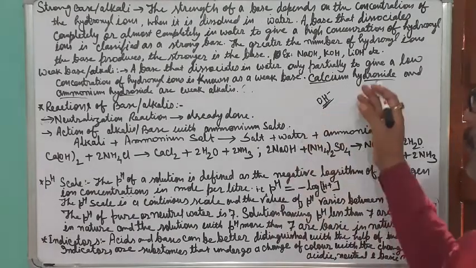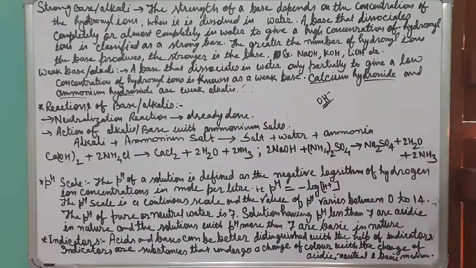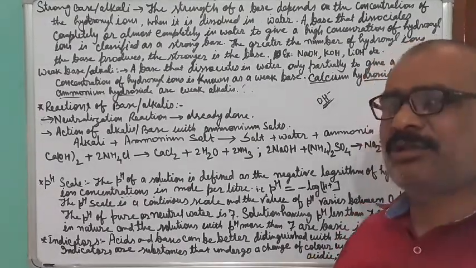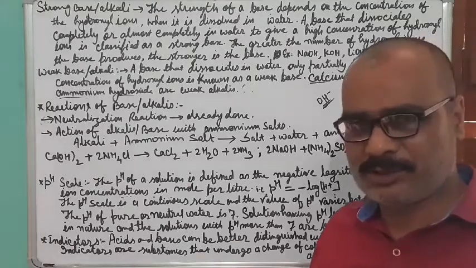Calcium hydroxide and ammonium hydroxide are weak bases, because they dissolve into the water but do not get dissociated completely. They dissociate around 5 to 10%. About 90% remains as it is, as a molecule only, and will not get dissociated.